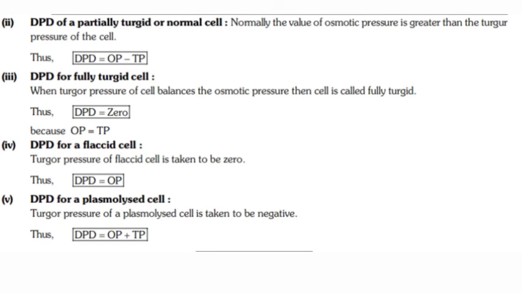Then DPD for a flaccid cell. Turgor pressure of a flaccid cell is taken to be 0. Thus, DPD equals OP. DPD for plasmolyzed cell. Turgor pressure of a plasmolyzed cell is taken to be negative. Thus, DPD equals OP minus (minus TP). Here, minus into minus is plus. Thus, DPD equals OP plus TP.